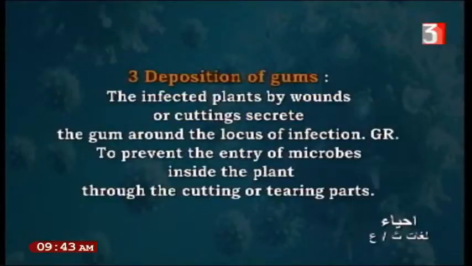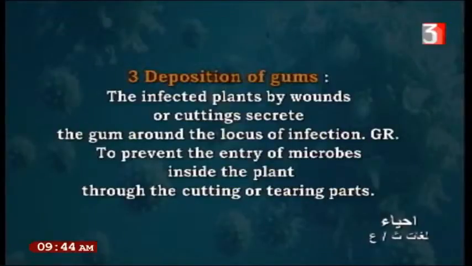Number 3, deposition of gums. What is the gum? The plant infected by a wound or cutting secretes the gum. Like in humans, if there is a cut, the body produces platelets with the blood. These platelets prevent the bleeding or make the bleeding not happen.